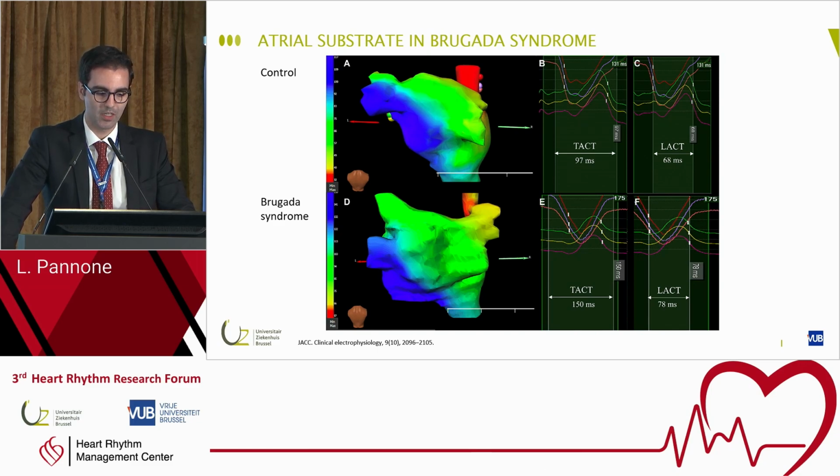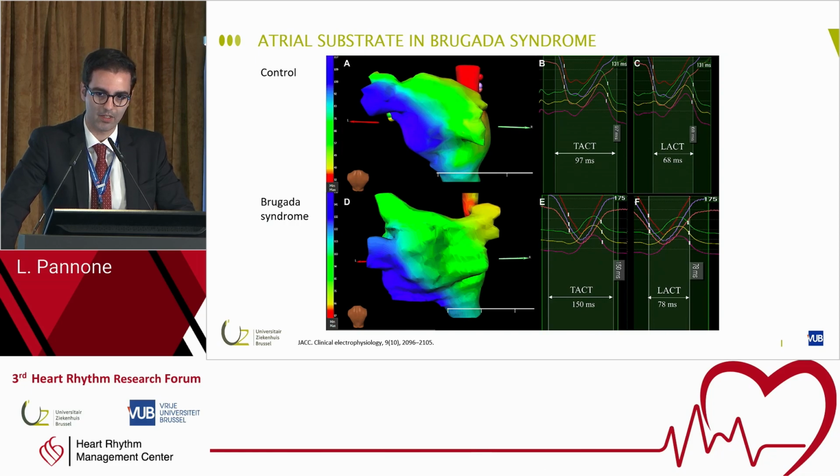So up, you can see a control, you can see an activation map, a biatrial map of a control patient, down a Brugada syndrome patient. And what we measured is the TACT and the LACT. So the TACT is defined as the time interval between the start of the first electrogram of the first atrial activation to the end of the latest EGM of the latest region activated in the left atrium. So it's a biatrial conduction time and is calculated from baseline crossing to baseline crossing.